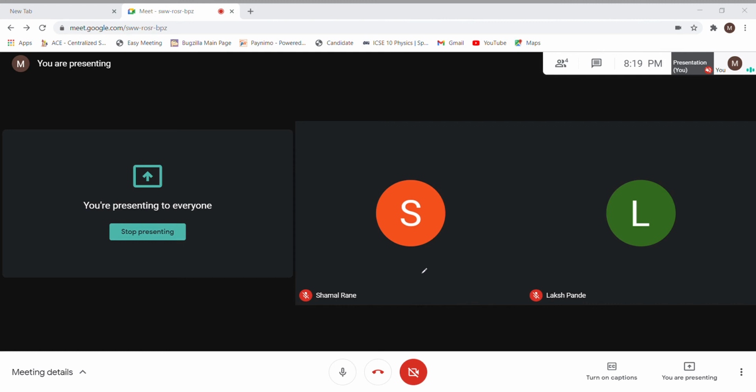Is it clear? And when I am saying Pi is equal to Pf, that means your m1 v1 plus m2 v2 is equal to m1 v1 dash plus m2 v2 dash.